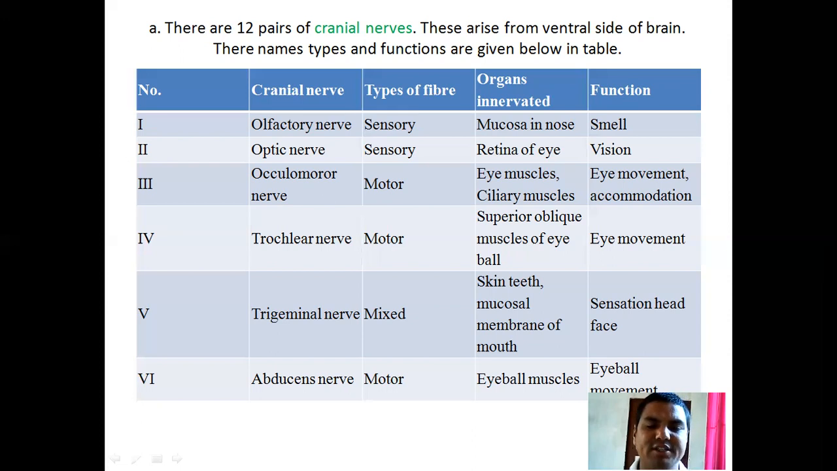Trigeminal nerve, it is a mixed type fiber. It innervates the skin, teeth, and mucosal membrane of the mouth, and its function is sensation of the head and face. Abducens nerve, it is a motor type fiber. It innervates the eyeball muscles. Its function is eyeball movement.